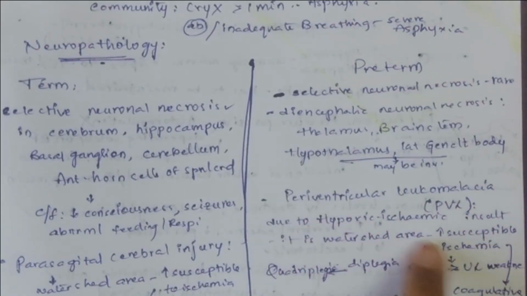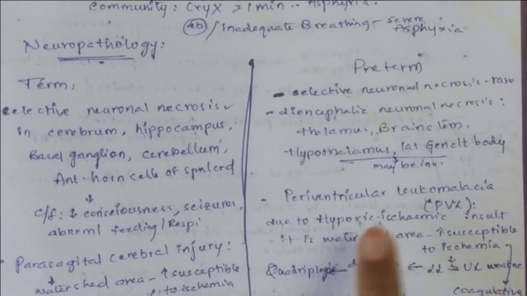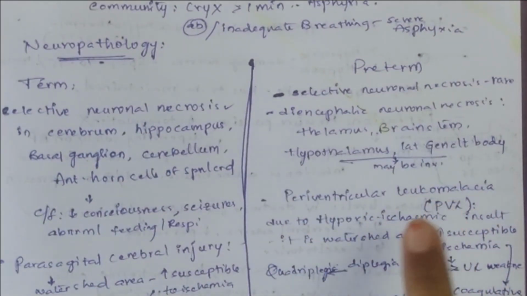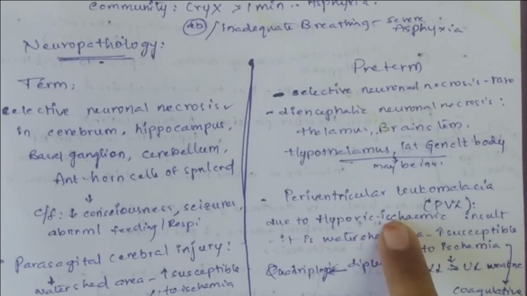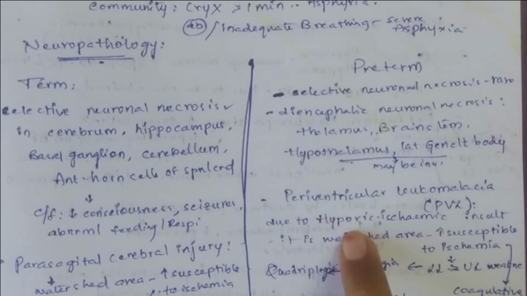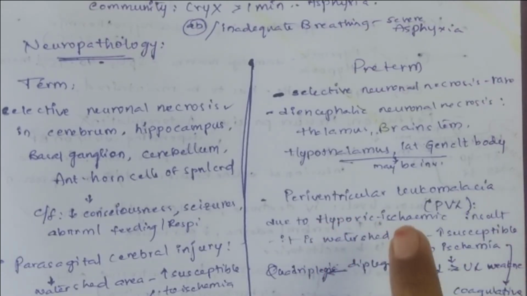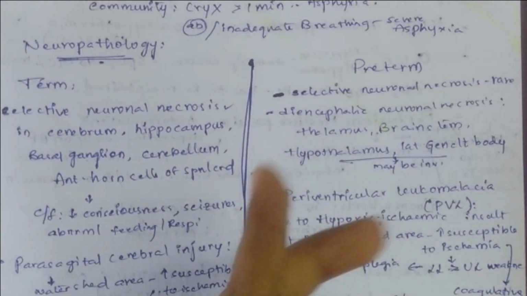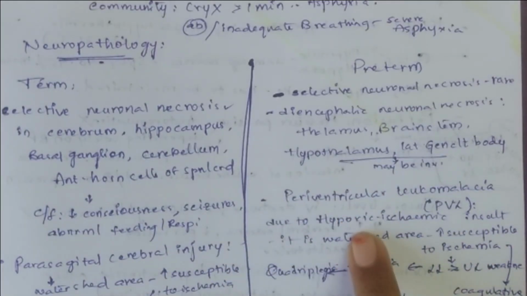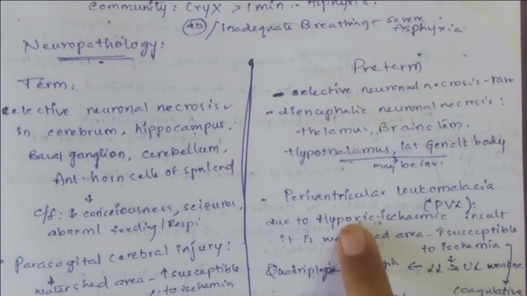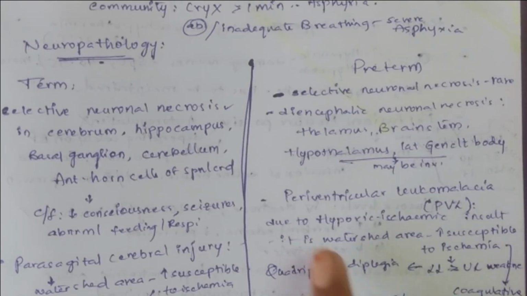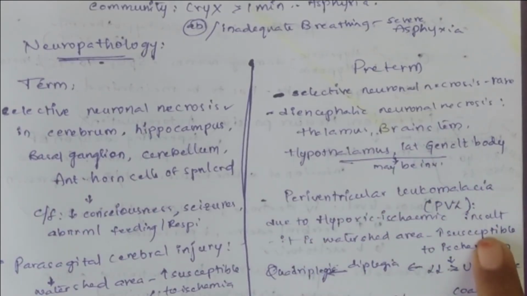What is meant by hypoxic ischemic insult? Due to hypoxia, there will be ischemia. What is ischemia? That is cell death due to decreased blood supply to the particular tissue. There is decreased blood supply, in the sense decreased oxygen supply, which is called hypoxia. Reduced oxygen levels in the blood is called hypoxia, and that leads to ischemia. This is called hypoxic ischemic insult.